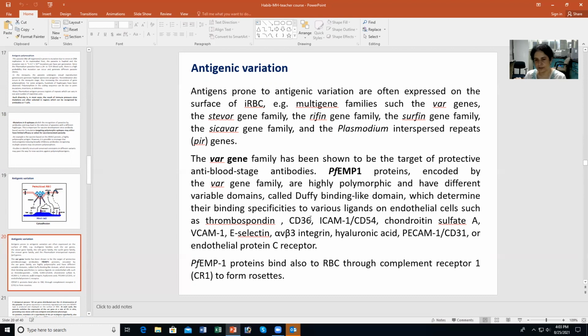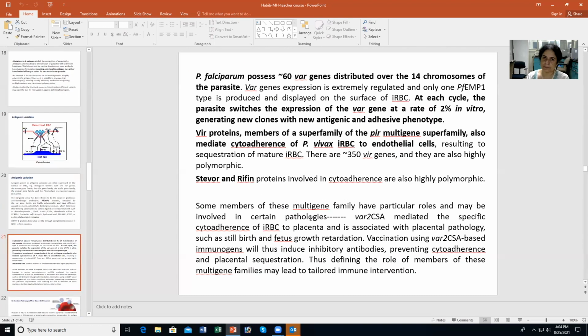As I showed you in the previous figure, these ligands can be thrombospondin, CD36, ICAM, PECAM, chondroitin sulfate, E-selectin, and various others. PfEMP1 proteins can also bind to RBCs through the complement receptor to form rosettes. Remember I talked about rosettes previously: PfEMP1 and CR1 interactions help in formation of the rosette, in which you have a parasitized RBC surrounded by unparasitized normal RBCs. So they are very important for adhesion and for rosette formation.